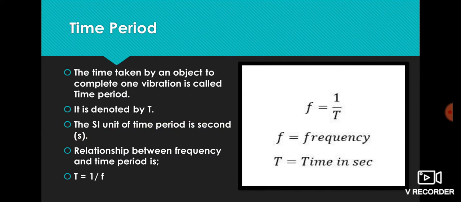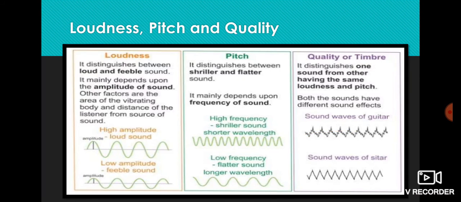Now moving on, the next property, that is time period. The time taken by an object to complete one vibration is called time period. It is denoted by capital T and the SI unit of time period is second. There is a relationship between frequency and time period: f equals 1 upon T, where f is frequency of the wave and T is time in seconds.